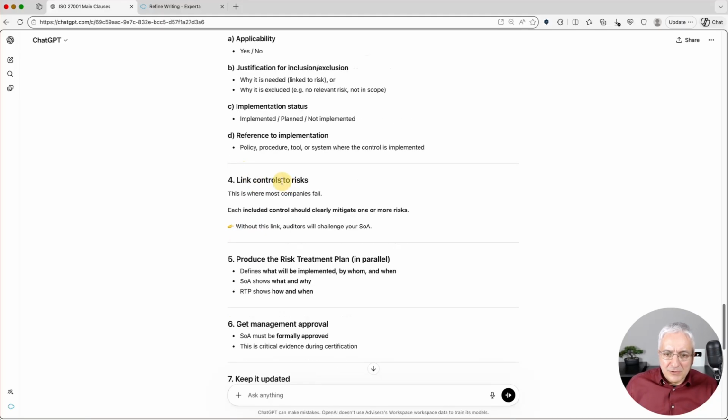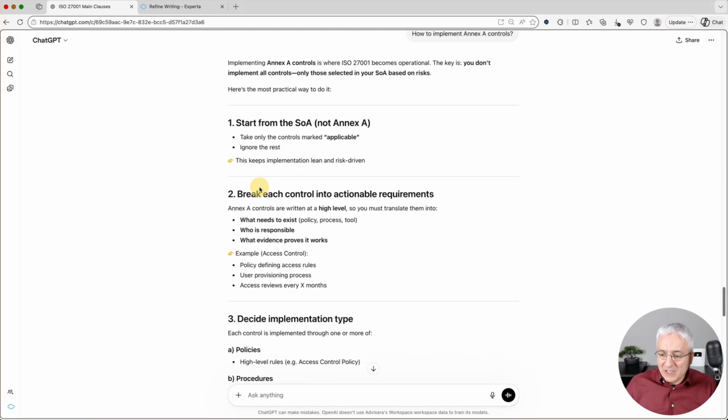Link controls to risks. This is fine. And produce risk treatment plan in parallel. Actually, this is not in parallel. So risk treatment plan has to be written after the statement of applicability, because until you have statement of applicability, you can't really create a risk treatment plan. So this is created afterwards. So as you can see, ChatGPT actually answers more general questions pretty good. But when you actually dig deeper, it is not so reliable anymore.